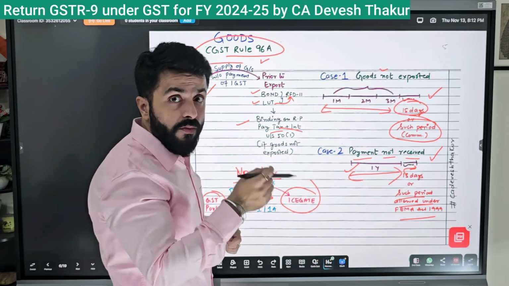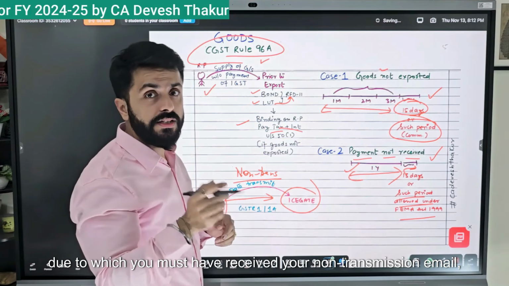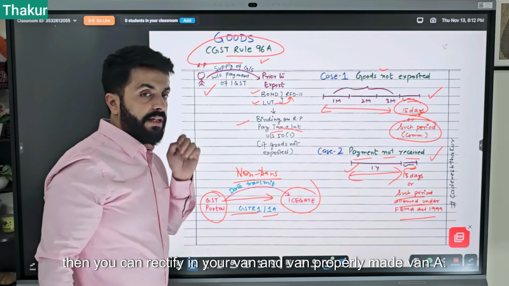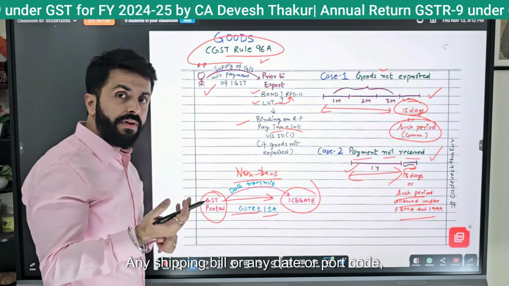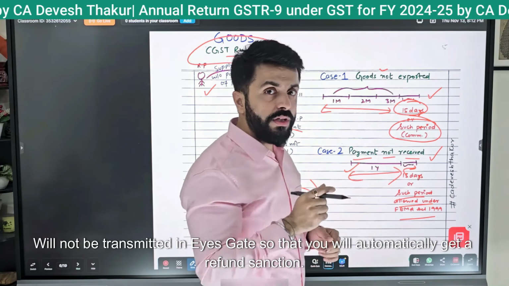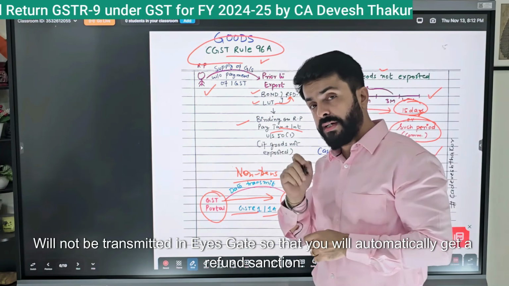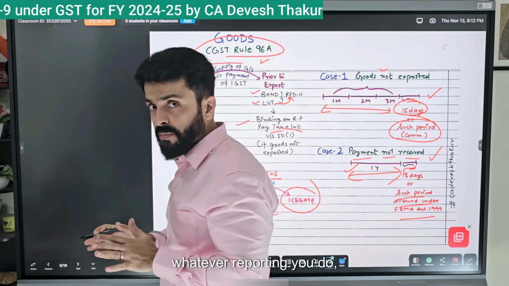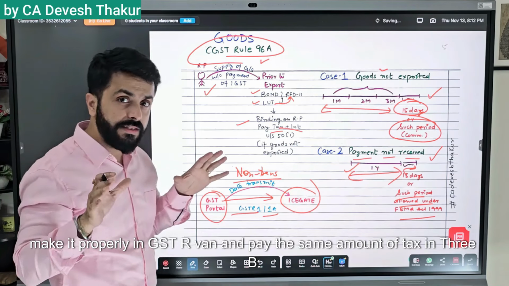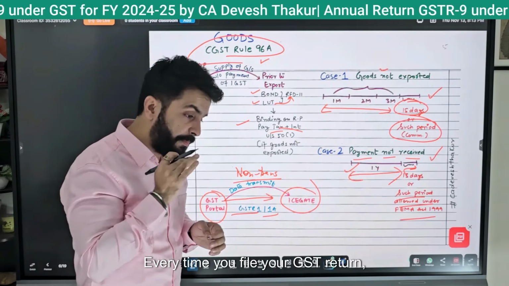As much as I reported in GSTR-1, this is one of the major reasons due to which you must have received your non-transmission email. Then you can rectify it in your GSTR-1 and make the shipping bill number, date or port code properly. If there is any mistake, then your particular invoice will not be transmitted to ICEGATE, so you will not automatically get a refund sanction. So exporter brothers, whatever reporting you do, just make this column which belongs to you in 6A properly in GSTR-1 and pay the same amount of tax in 3B every time you file your GST return.